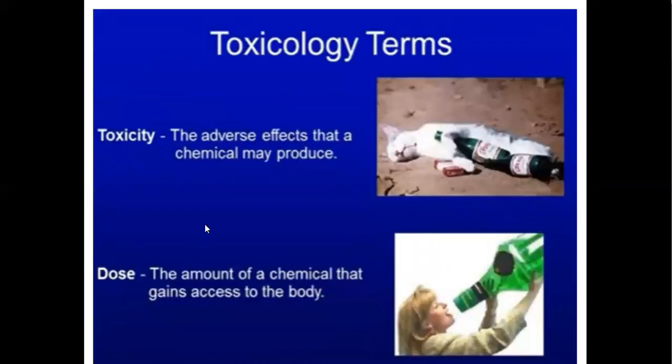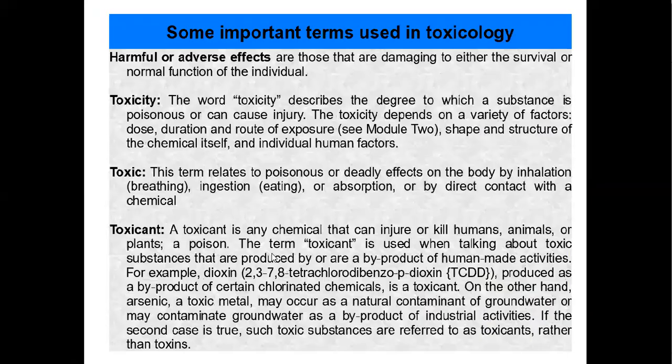And there are different terms which are associated with toxicology, like toxicity. What is toxicity? The adverse effect that a chemical may produce. The chemical at which it produces an adverse effect is known as toxicity. And what is dose? Dose is the amount of chemical that gains access to the body and starts reacting on the body. And there are some other important terms used in toxicology, like harmful or adverse effects, which are those that are damaging to either the survival or normal function of the individual. And toxicity I have already discussed.